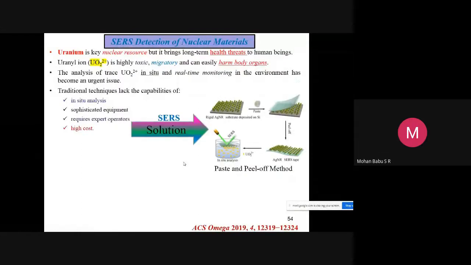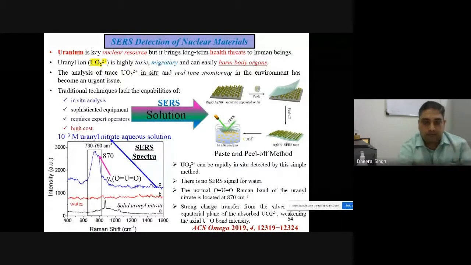Now consider such detection of nuclear material. You know that in nuclear weapons, nuclear material is used, and in nuclear tests, a lot of hazardous nuclear material can come into the environment, which is very dangerous for human health. It can cause cancer and many other things.